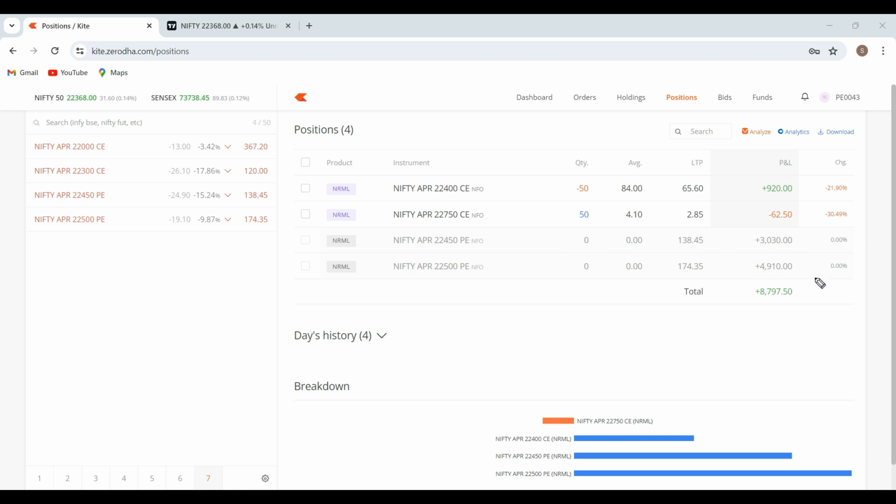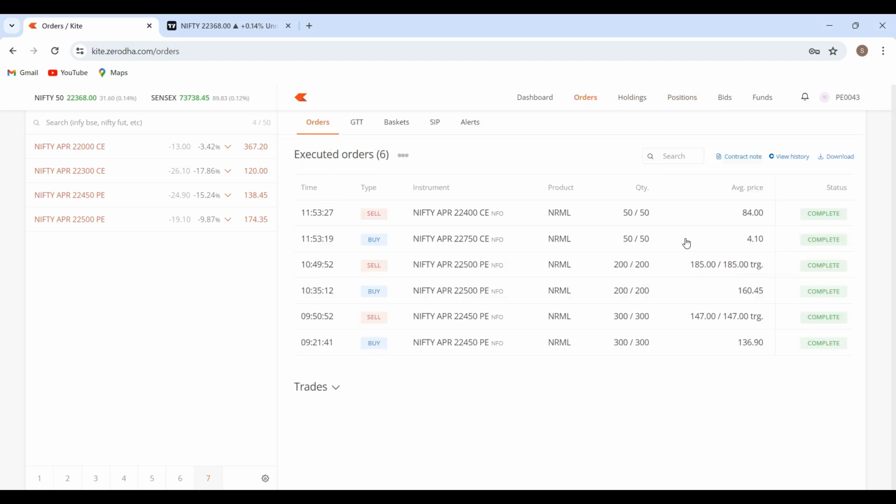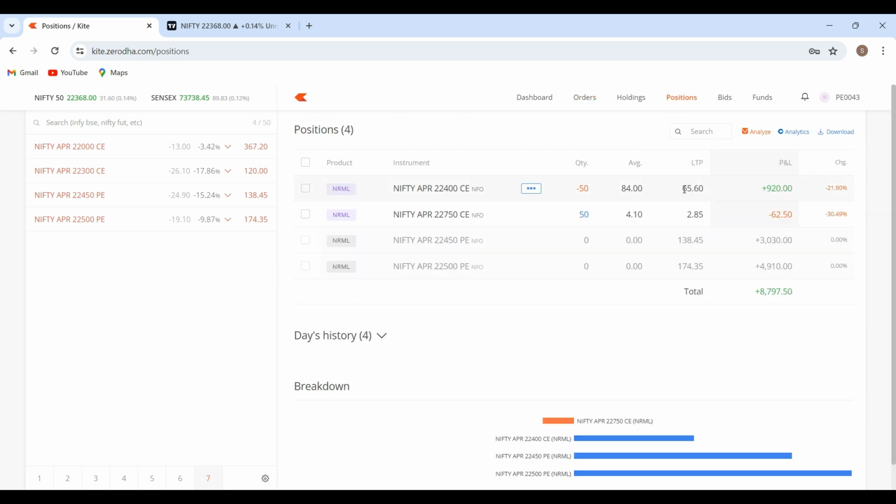In the first trade I was able to gain around 3,000, and however the quantity was higher on this trade, I was only able to capture around 10 points. But in the second trade, wherein I had around 200 quantities, I was able to capture a good amount, almost 25 points of premium gain. If you observe, I bought around 161 and executed my exit at 185. The overall capital was hardly less than 40,000: in the first trade it was 40,000, and the second was around 32,000. So that's it for today's trade that I had taken.